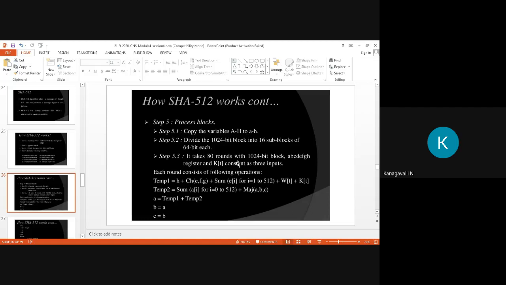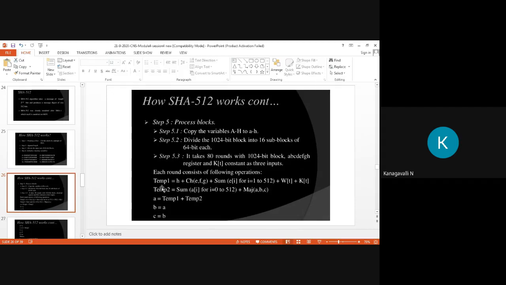Then step 3, here also it takes 80 rounds with the 1024 bit block. So you need to assign your small chaining variables into your register: a, b, c, d, e, f, g, h into registers and K of t constant as 3 inputs, right? So what are your inputs? The 1024 bit block, the chaining variables a, b, c, d, e, f, g, h, then K of t constant as an input. So here your operation equations: each round consists of the following operations.